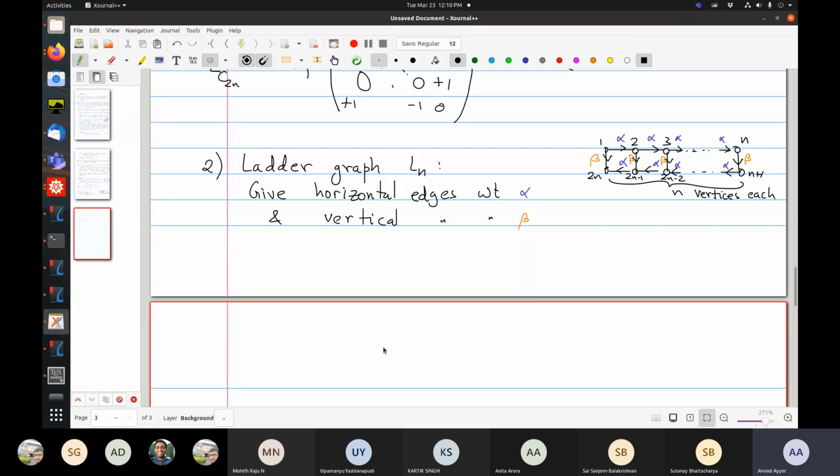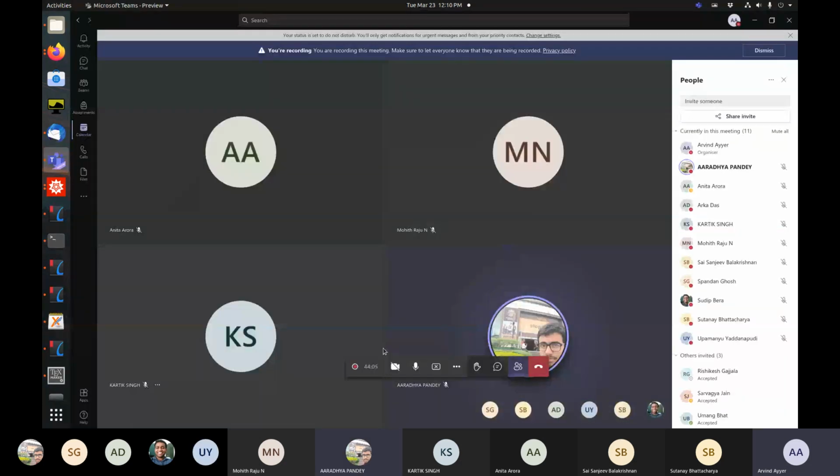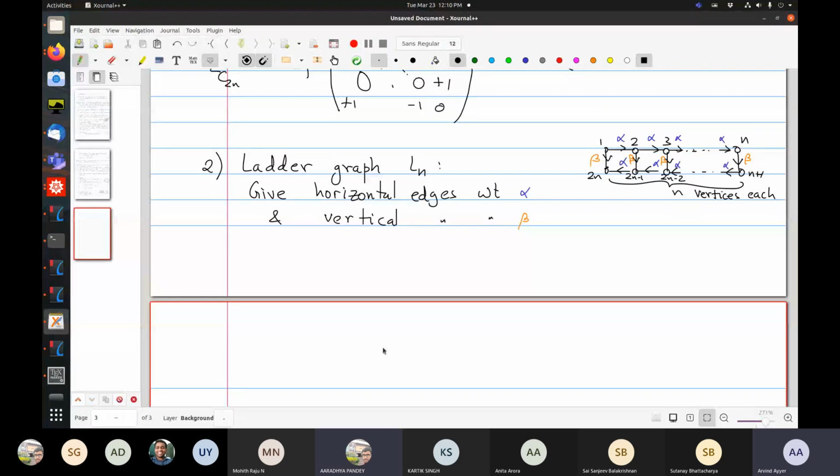If you didn't know anything about Kasteleyn, Pfaffians, and so on, and I just gave you this problem, how would you do it? Aradhya? Recursion, that's right. So what's the recursion? Can you explain?